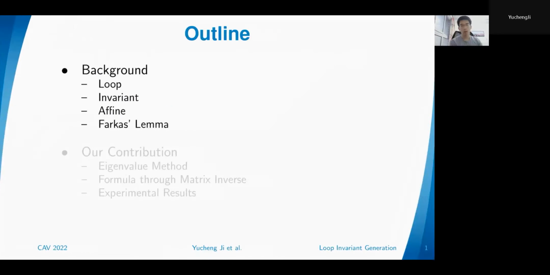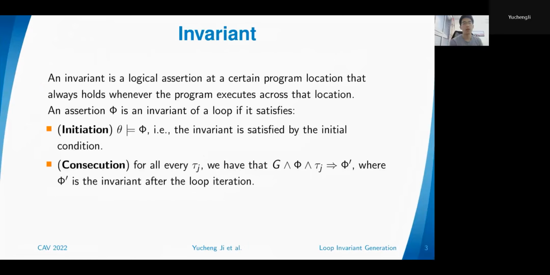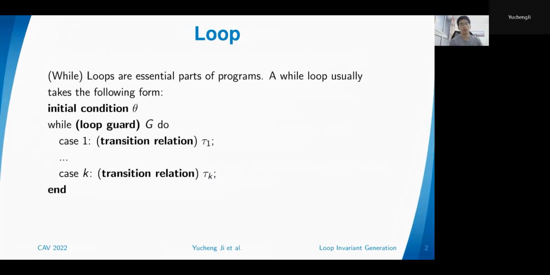So, the topic of our talk is about loops, which are essential parts of programs. A while loop usually takes the following form. First, we have a program with a couple of program variables. And a while loop inside the program should first have an initial condition, theta, which is usually a logical assertion on the program variables. Then we have a loop guard denoted by G, which is another logical assertion.